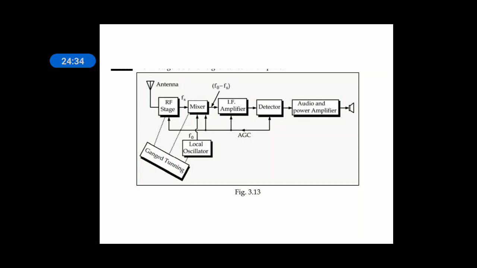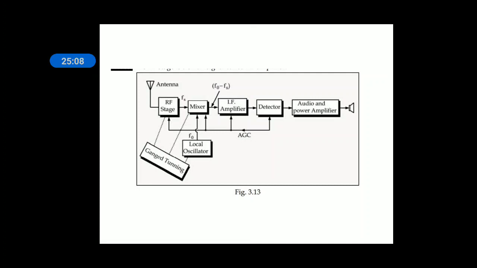That is what AGC will do. AGC takes some portion of the IF amplifier output or detector output, and checks whether it is below or above a threshold value. If it is above the threshold value, the output is optimum, hence no need of any AGC. If it is at the threshold value, it is optimum. The standard output is coming from the loudspeaker, hence no need of AGC.